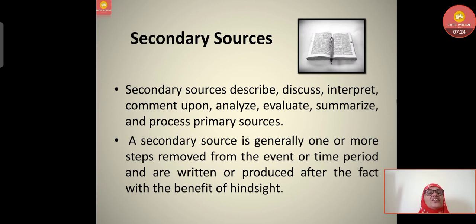Now let's move to the secondary sources. Secondary sources describe, discuss, interpret, comment upon, analyze, evaluate, summarize and process primary sources. Whatever primary sources are there, if I am writing any article, review article, I will search for a review of literature of so many persons. That means I will quote that this has been taken from this magazine or this article or this review, then I will put it in my article as references. That becomes secondary. Somebody has already written about that particular event that I am referring to and quoting in my review. That becomes a secondary source.